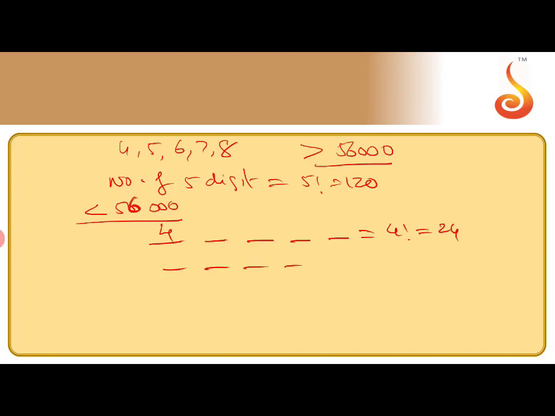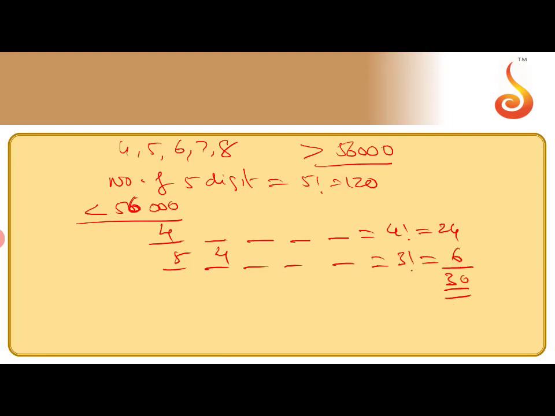If you start with 5, the next position you can't give as 5, since the given condition is that digits are not repeated. You can't give 6, because if you give 6 as the second position, the number will exceed 56,000. So the second position you must give 4 only. So the number of 5-digit numbers starting with 54 is 3 factorial, because there are 3 gaps. That gives 6.